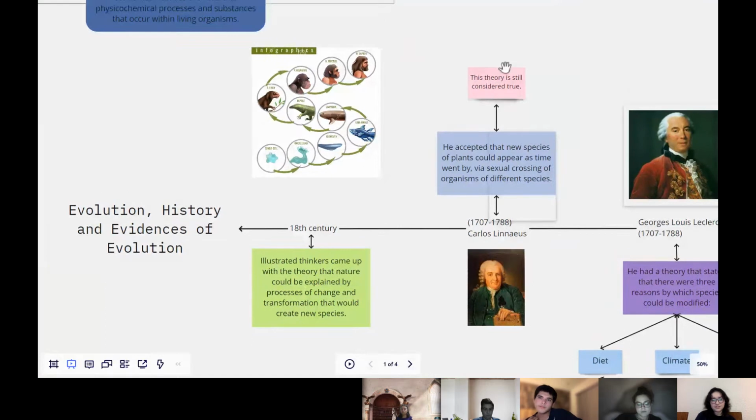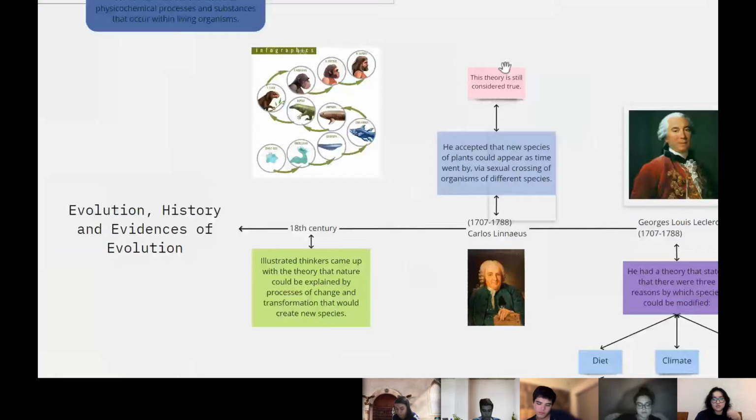Evolution, history, and evidences of evolution. In the 18th century, illustrated thinkers came up with the theory that nature could be explained by processes of change and transformation that would create new species. After that, Carlos Linnaeus accepted that new species of plants could appear as time went by.